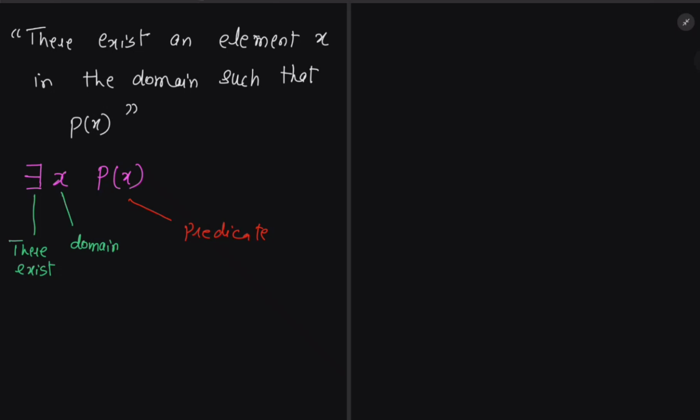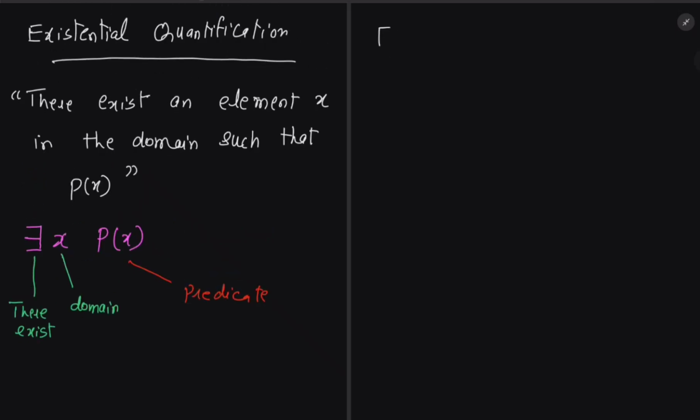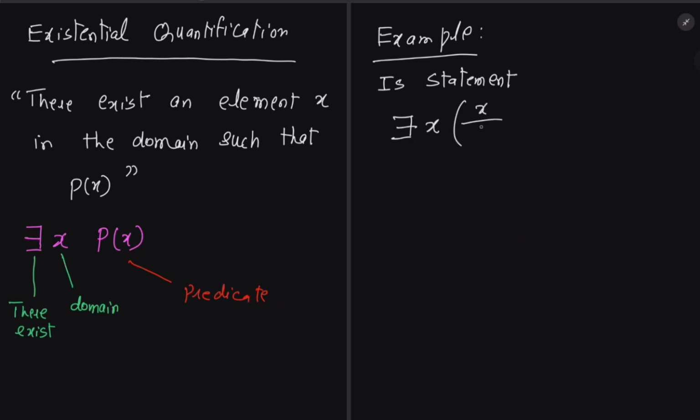Let me just give you an example and conclude the video. The statement is: there exists x such that x over x squared plus 1 is equal to 2 by 5.